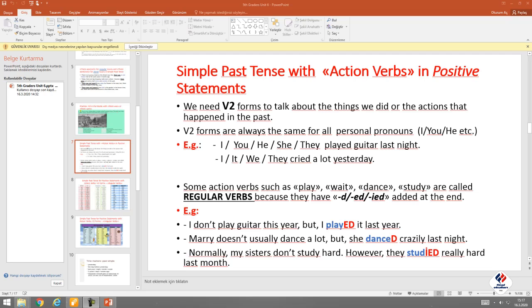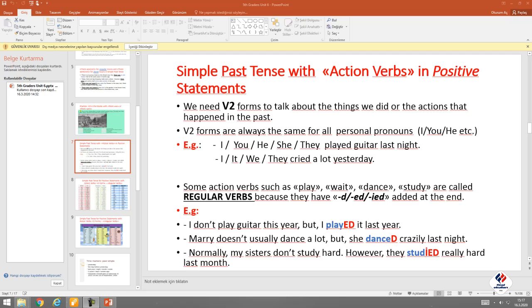For all subjects, for all personal pronouns like I, you, he, she, they, it, we: played guitar last night. We must add ed at the end of the verb play because it is a regular verb.